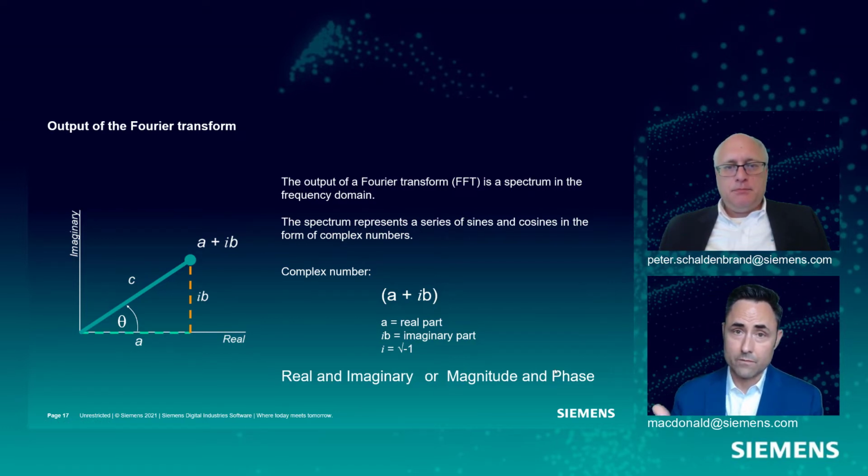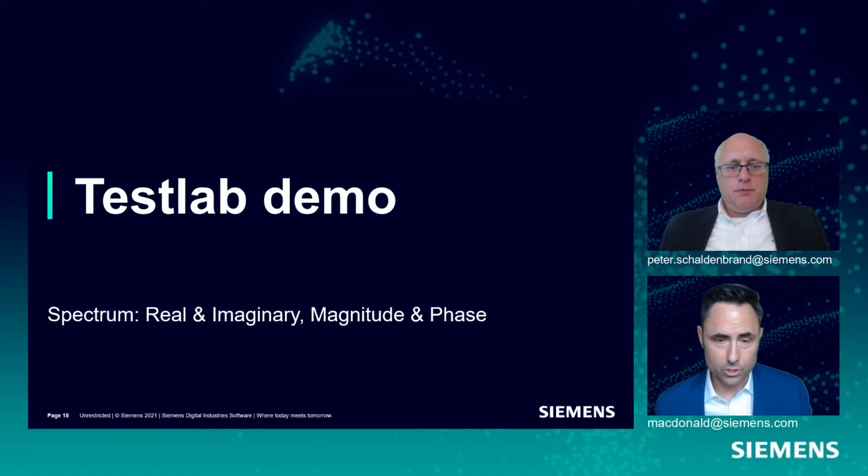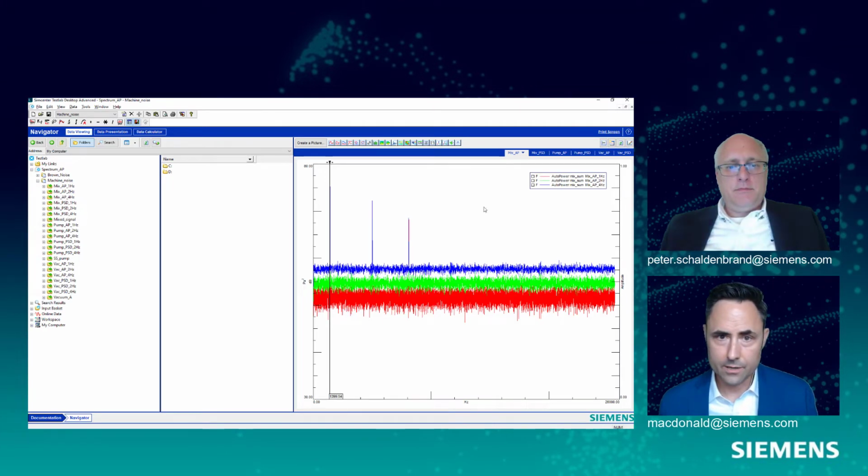Okay, and we have one of these complex numbers for every single frequency line in our frequency spectrum. Okay, so we have one at every single frequency line, and it has both of these components. Okay, let's take a quick look at a demo real quick at these two different formats. And so let me jump to this other project.